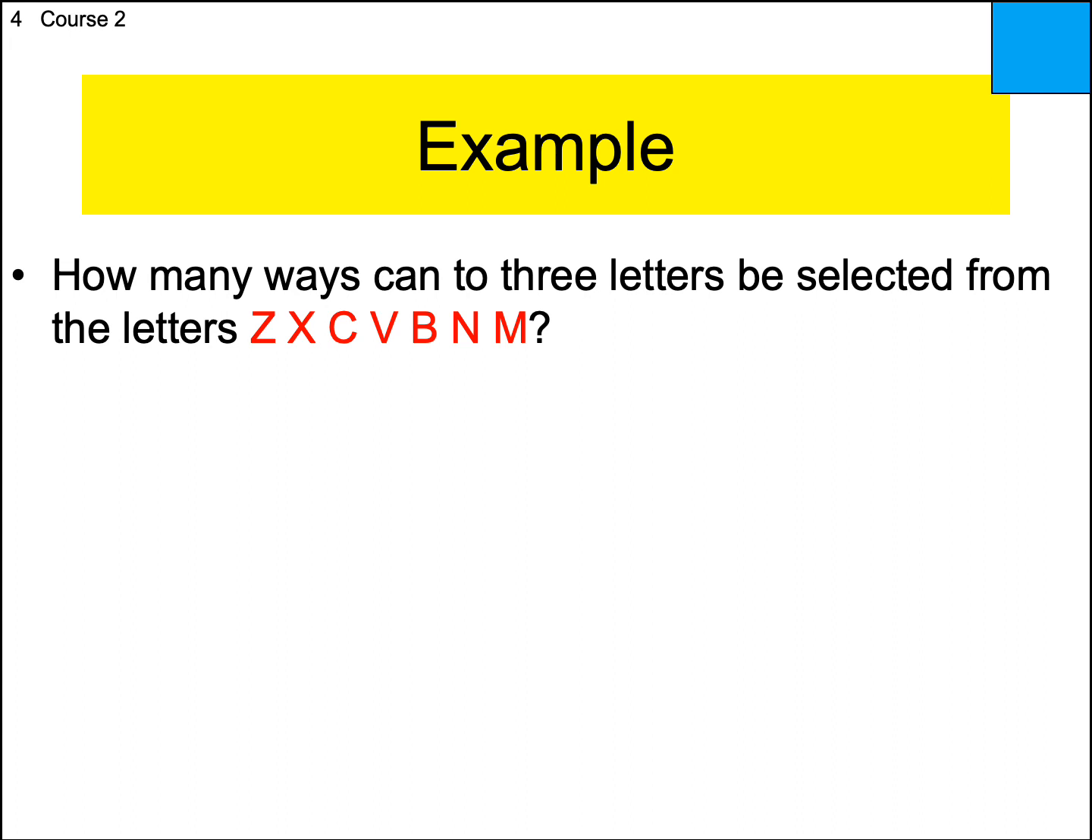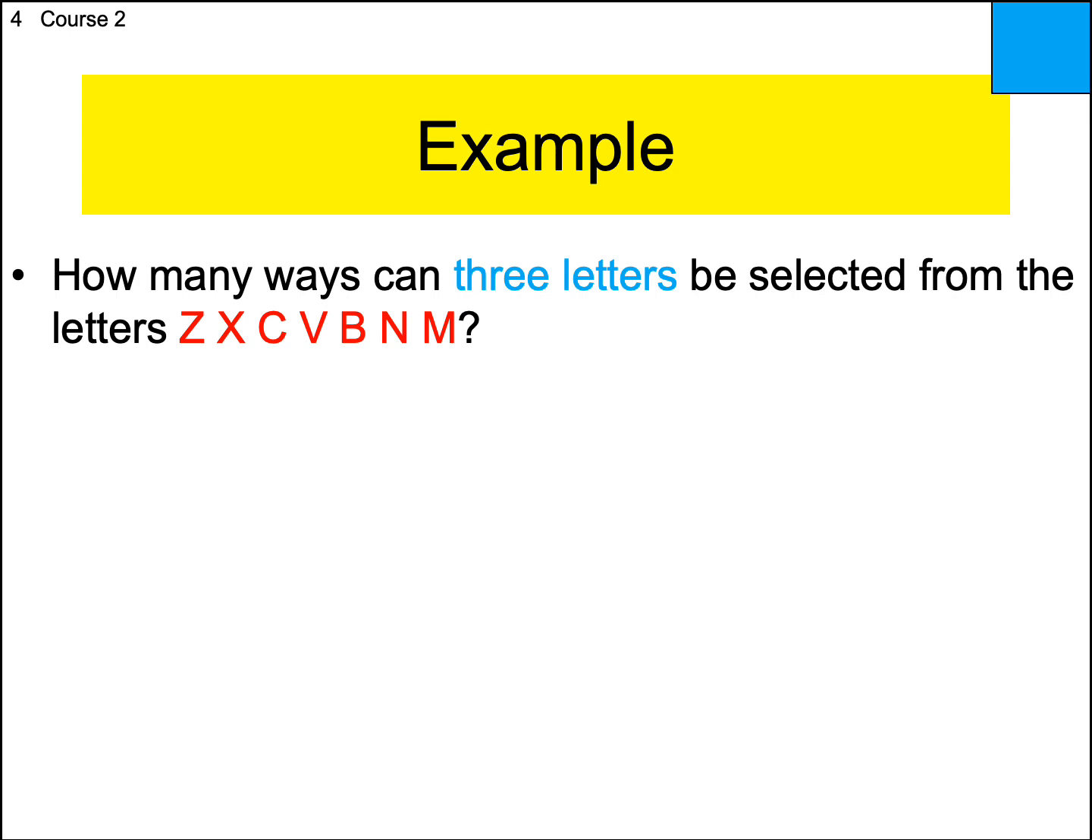So it looks like I'm choosing 3 out of how many? Let's see, let's count. 1, 2, 3, 4, 5, 6, 7. So I'm choosing 3 out of those 7 letters there, Z, X, C, V, B, N and M. So 7 choose 3. So anywhere I see an N, I'm going to write 7. And anywhere I see an R, I'm going to write 3. Okay? We good? All right, well, let's see. Numerator first. 7 choose 3.